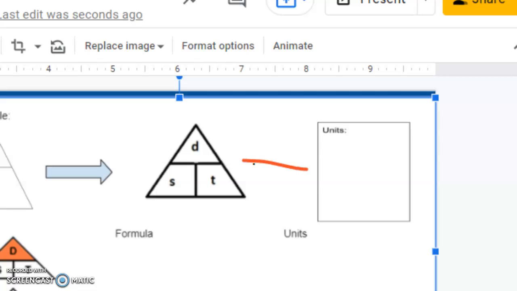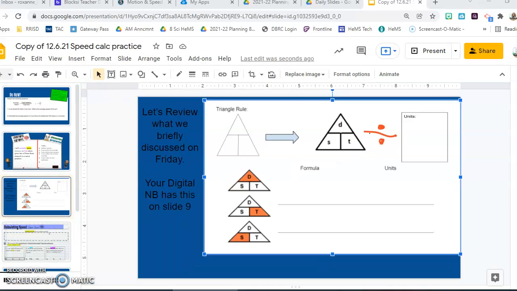We're going to draw the division symbol. Divided by. So it doesn't matter, there we go, whether I'm doing the distance divided by the time or the distance divided by, it's the same on both sides.